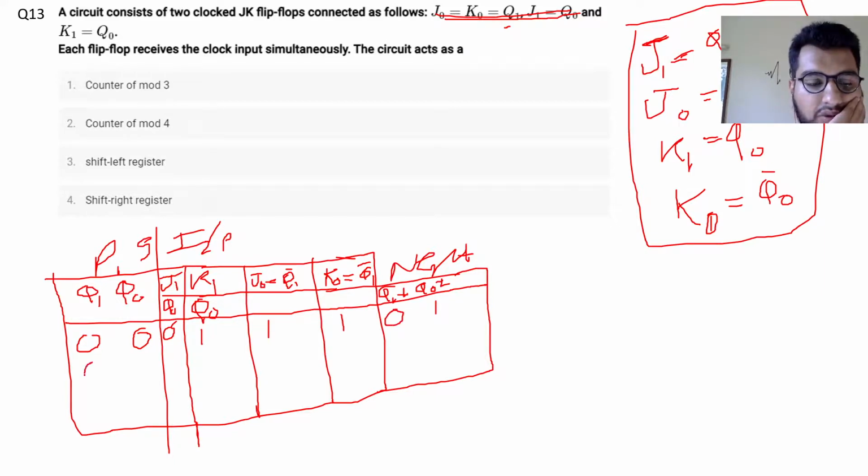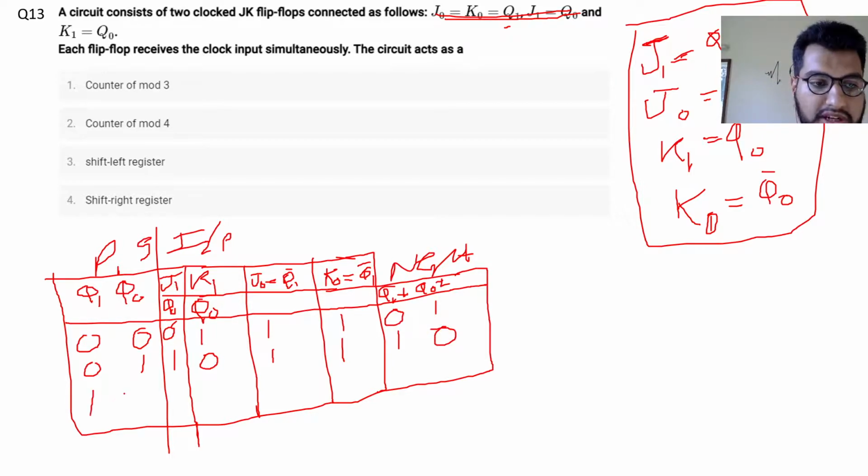Now my next state will become the present state for the next cycle. So Q0 is 1 and Q0 bar is 0. Q1 bar is 1. So this is 1 0 for J1 K1, it will become 1. And for J0 K0 it is 1 1, toggling will happen and it becomes 0. So it is 1 0.